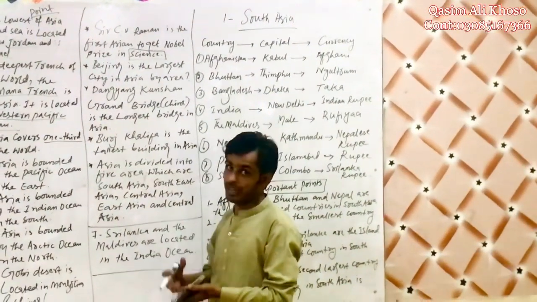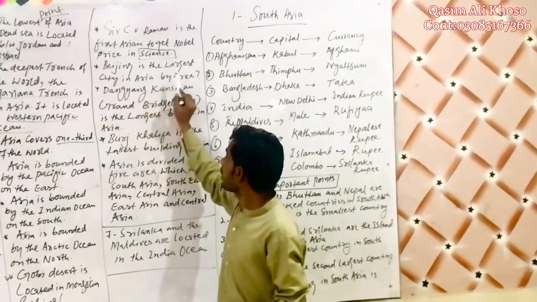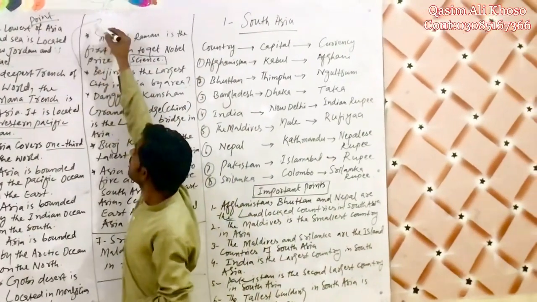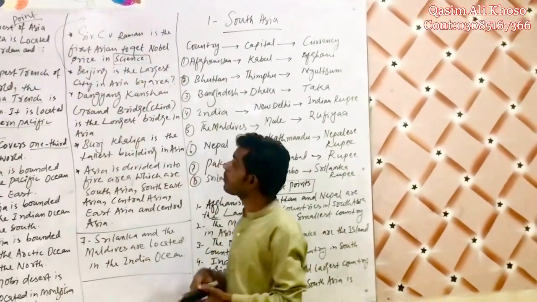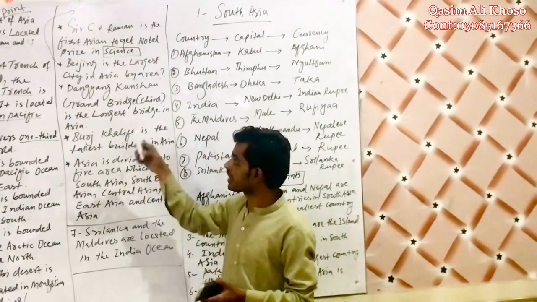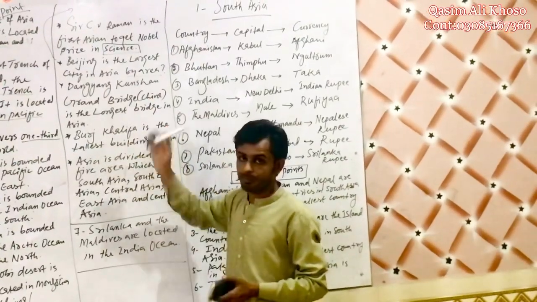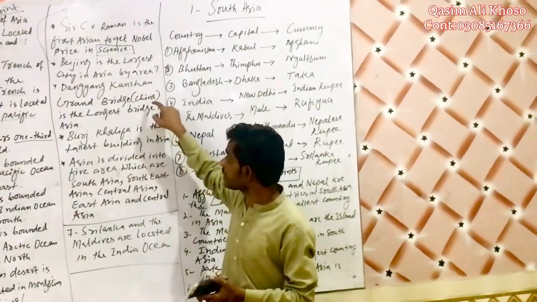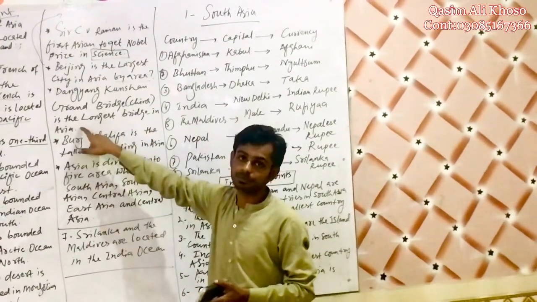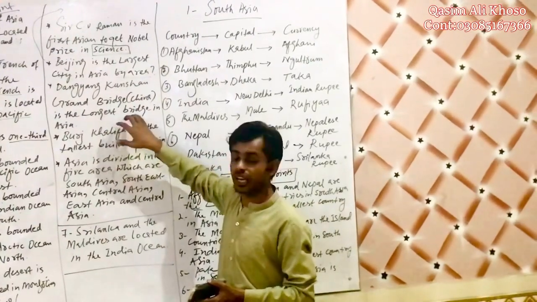Beijing is the largest city in Asia by area. You should search which is the largest city of Asia by population. Population is changing, therefore we are not discussing it. Danyang Kunshan Grand Bridge, which is located in China, I have mentioned that point here, is the longest bridge in Asia. ये एशिया का सबसे longest bridge है.